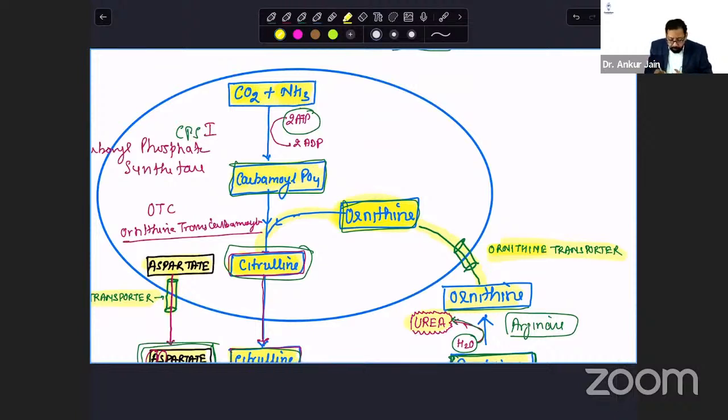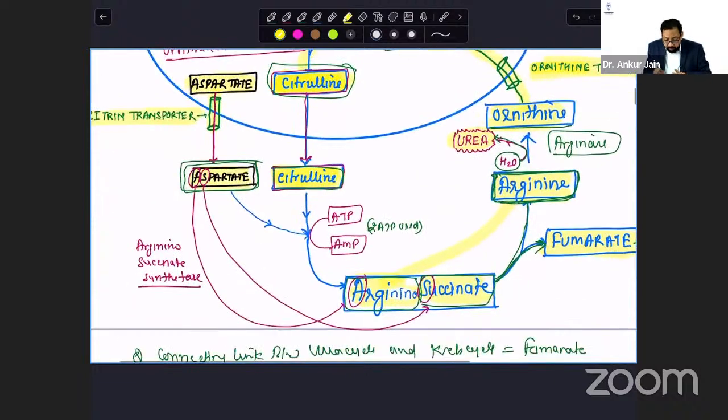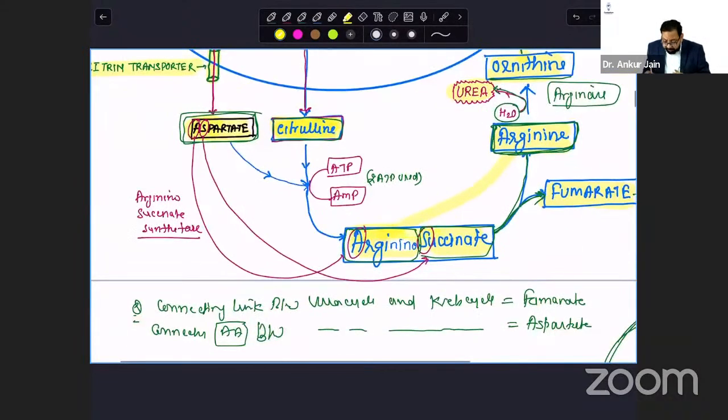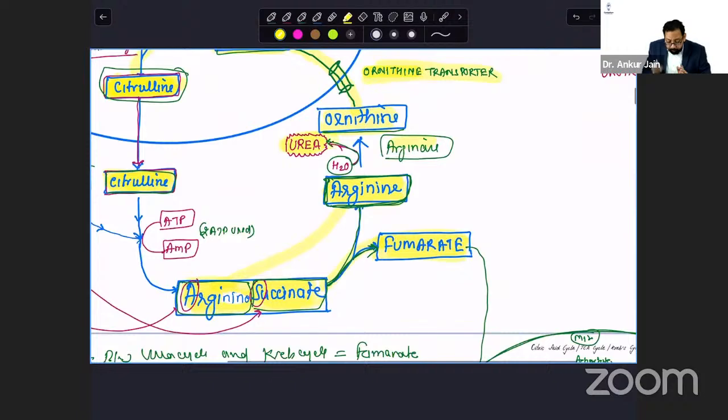First, CO2 binds with ammonia to form carbamoyl phosphate, which is joined with ornithine to form citrulline. Citrulline comes out, binds with aspartate to form argininosuccinate, argininosuccinate produces fumarate, and arginase produces urea.